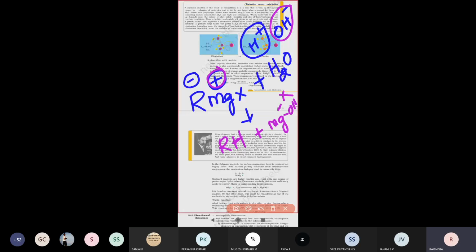So that means when alkyl magnesium halides react with a water molecule, hydrogen will be bonding with the alkyl group and magnesium will be bonding with the hydroxyl. Therefore, RMgX forms RH and MgX(OH). So these are the products for this compound.